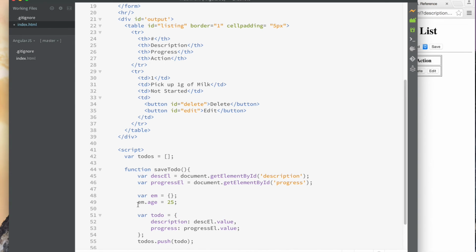And now I can say my object has this property called age with the value 25. But what I'm doing in 2 lines, I could do in 1 line by just saying age colon 25. Okay, and that is exactly what I'm doing here. I'm just defining the property and giving it a value, just so the value is being evaluated from here. And so now that I have this object, I can just push it onto my to-do list.